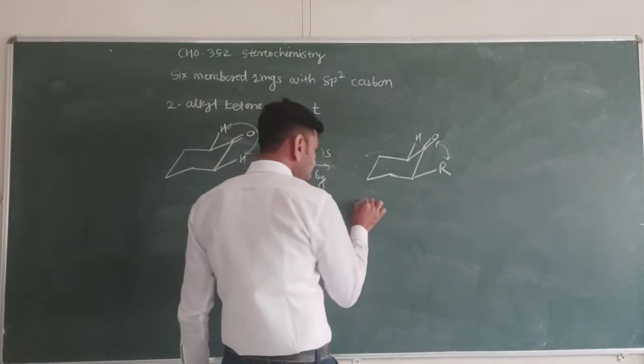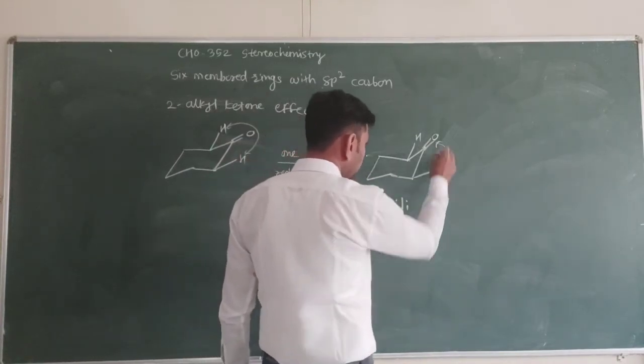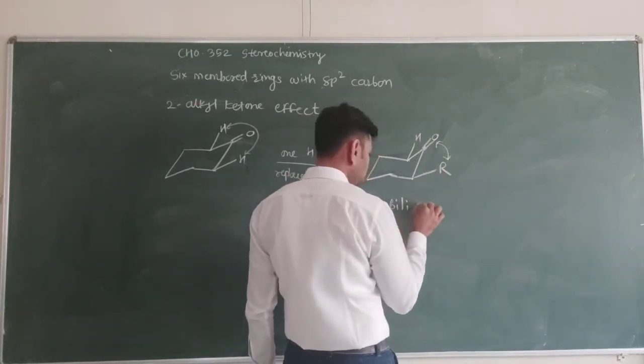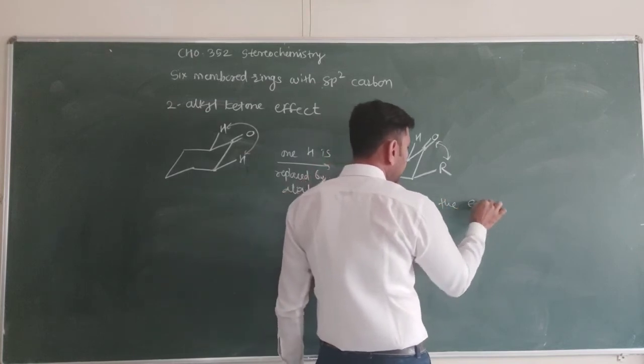So the interaction between carbonyl and the R group at position number 2 destabilizes the E conformer.